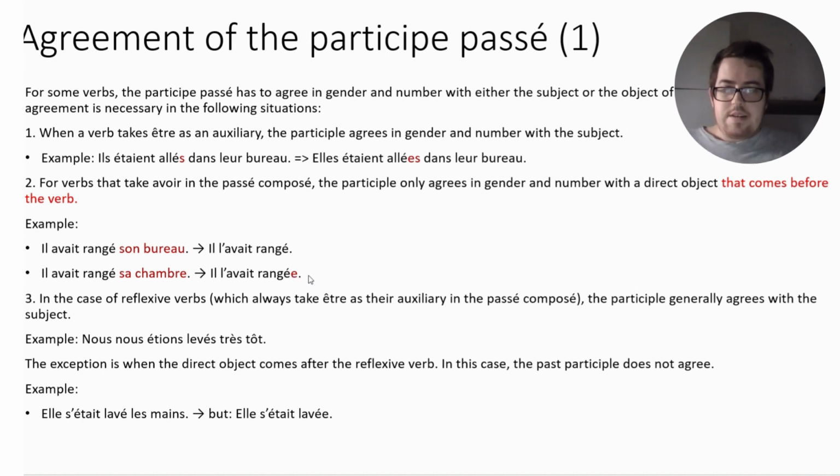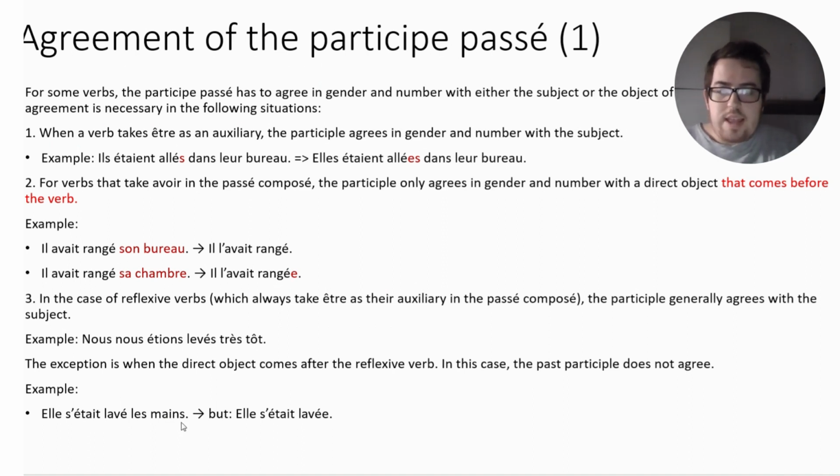We also see that we can have this, let's say, type of exception when we have a reflexive verb that is conjugated with être, but it is followed by a direct object again. So if a reflexive verb is followed by a direct object, and it is conjugated obviously with être, then you do not have the agreement. For example, elle se lavait les mains, then you do not have an e over here. Normally, you should have it.